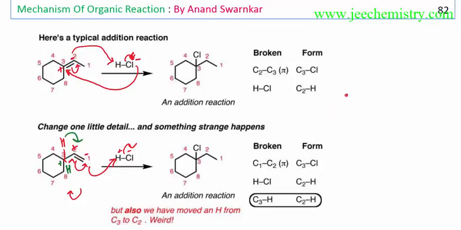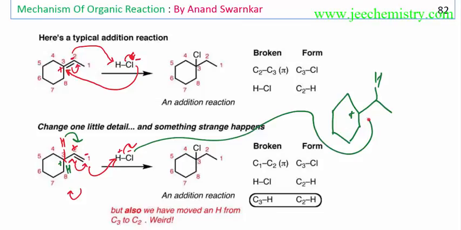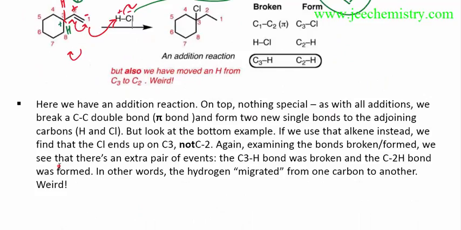How will the product form? This product will form. Here H will come. Now this plus charge will be attacked by this chlorine, and here chlorine will be attached. Now the final product is shown here. How is this reaction happening? I only want to show that a rearrangement is possible when there is a possibility to become a more stable carbocation as an intermediate. Then a rearrangement is possible. So in such a type of structure, a rearrangement is possible.